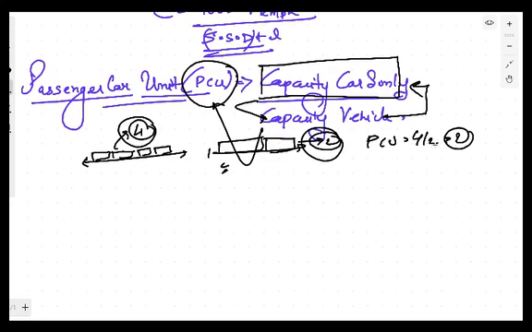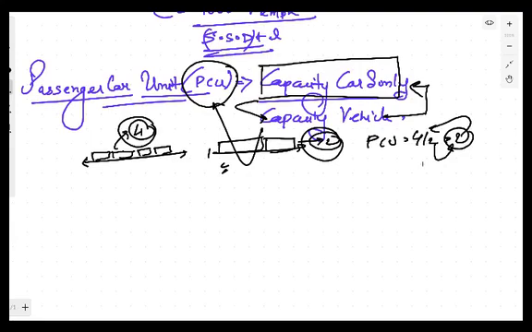It means that if you multiply the truck by the number 2, you get the equivalent in cars. The passenger car unit is basically the capacity of the roadway when there are cars only, divided by the capacity when there are vehicles of that particular class. For a bus or truck, you get a value greater than 1, because the number of cars will be more than the number of trucks present in the moving condition on the road.